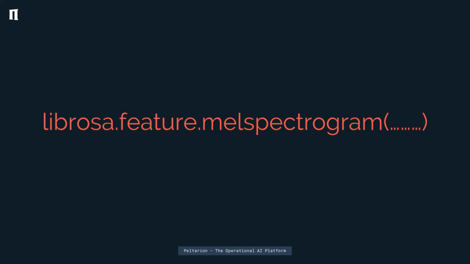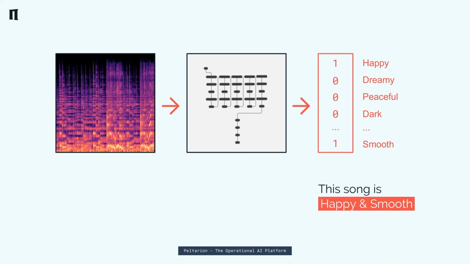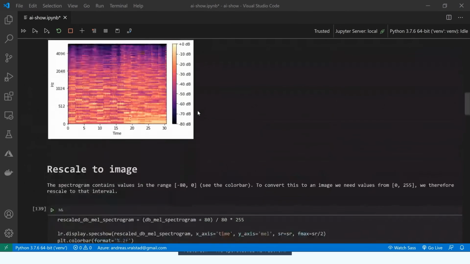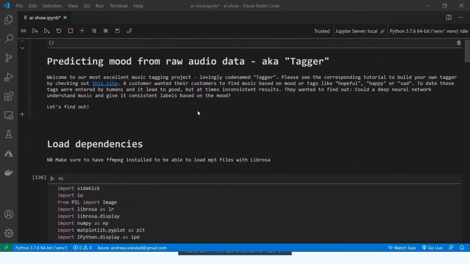So let's dig into the code as well. What we're doing here is we take the spectrograms and we put them into the model, as we saw, and we get out the tags. That is all we're doing. So are we up for having a look at the code? Yeah, let's do it. We saw this one real quick earlier, but let's have a look at it again in a bit more detail.